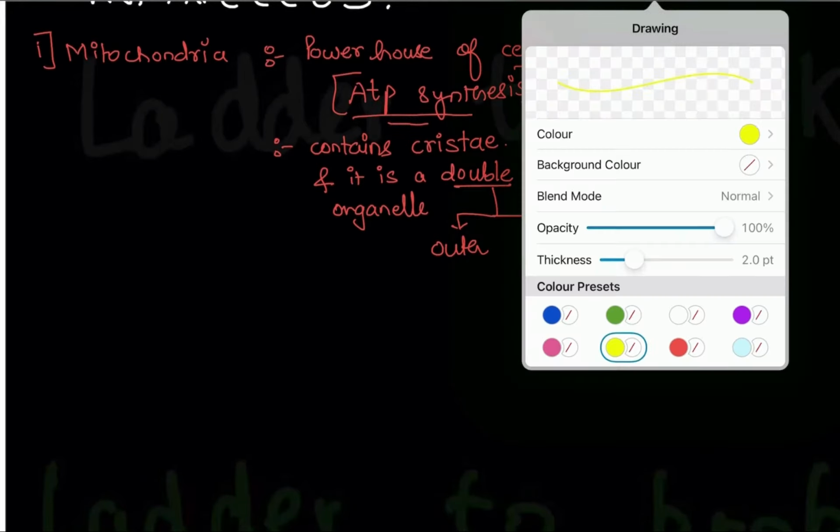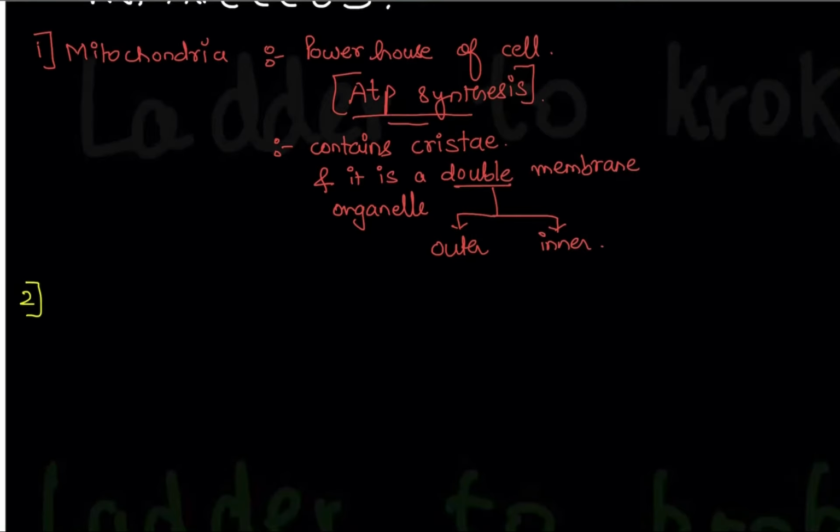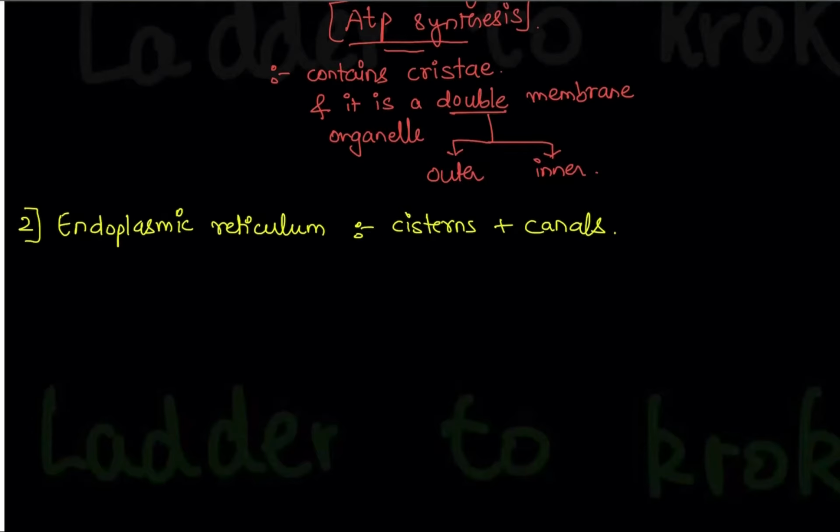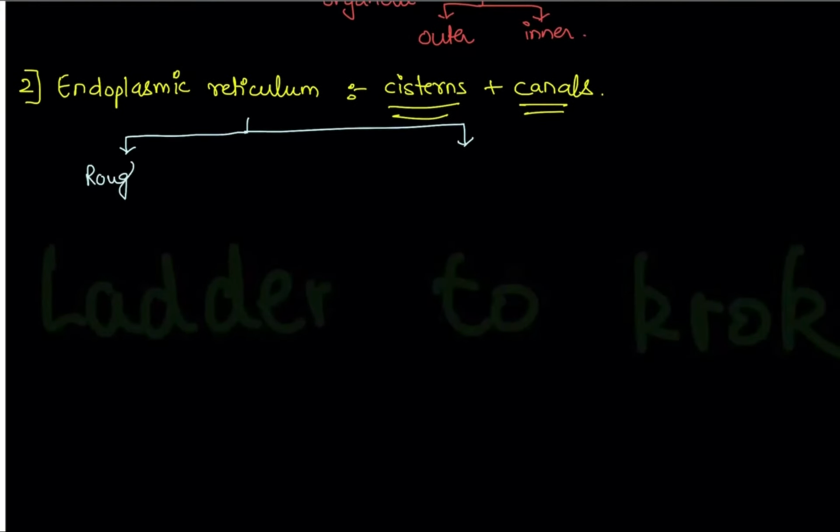Okay. The next organelle that you must know is your endoplasmic reticulum. What is its name? Endoplasmic reticulum. First, let's know what it contains. It contains cisterns plus canals. You should remember it contains cisterns plus canals. Now, endoplasmic reticulum is of two types. So, make the division and write rough endoplasmic reticulum and smooth endoplasmic reticulum.